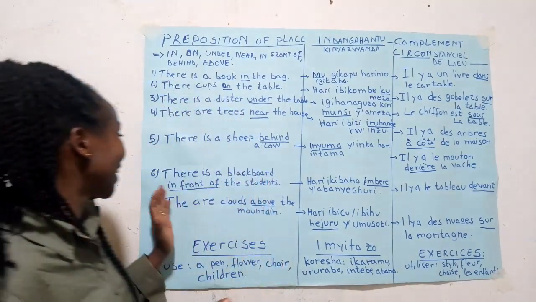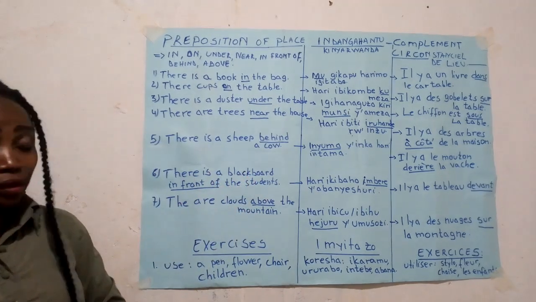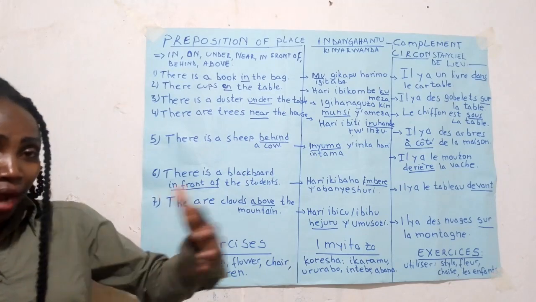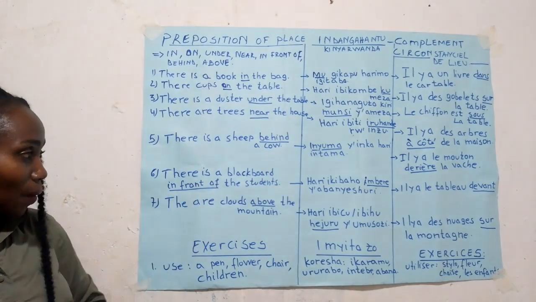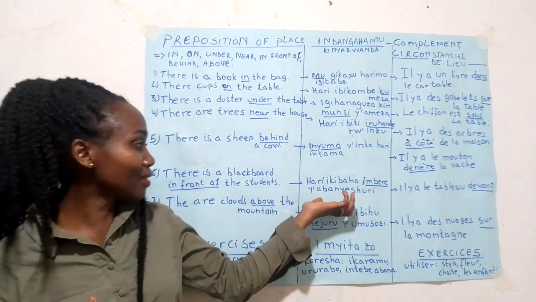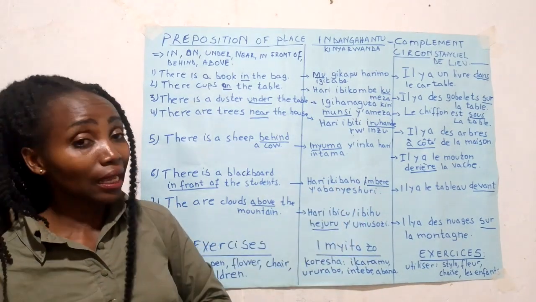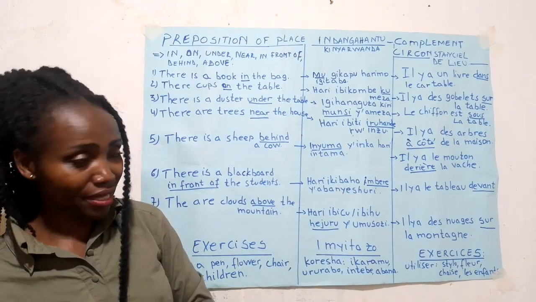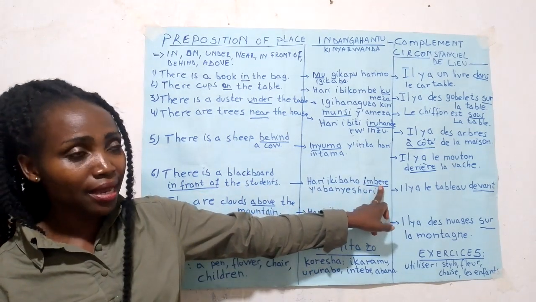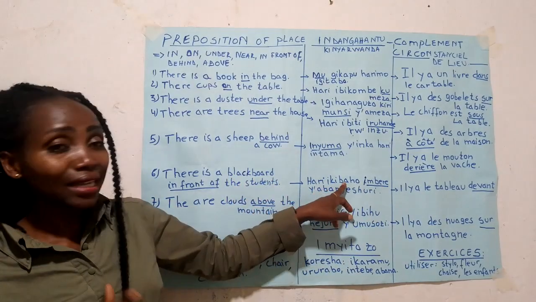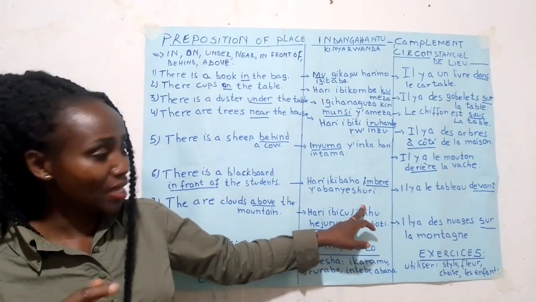Thank you so much. So let's see now number 6. There is a blackboard in front of the students. In front of. So let's see how we can say it in Kinyarwanda. Hari ikibaho imbere y'abanyeshuri. In front of means imbere. Imbere y'abanyeshuri. A blackboard, ikibaho. Students, abanyeshuri.